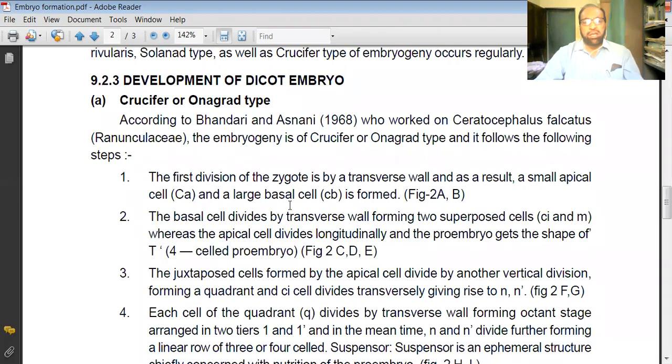This methodology was explained by Bhandari and Asnani in 1968, and after that Maheshwari and other scientists considered it the ideal one. They studied this in the Cruciferae family, and that's why it is called the crucifer type of embryo. They also studied this in Onagraceae, that's why it is also called the onagrad type of embryo.